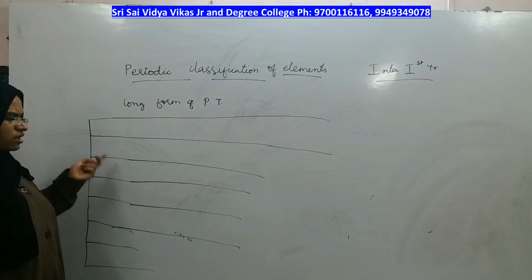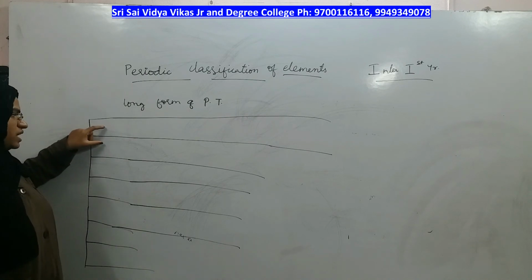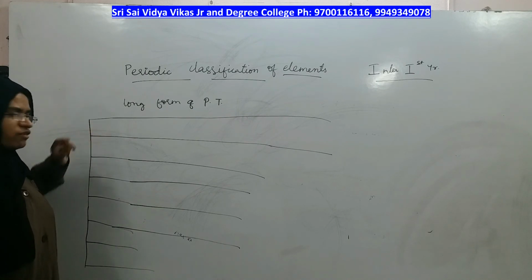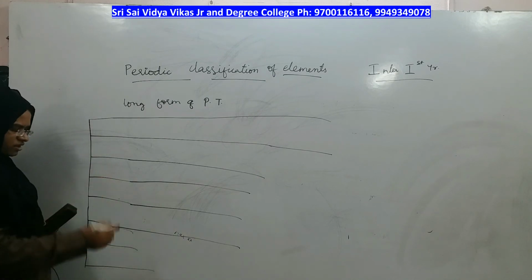There are 7 periods: first, second, third, fourth, fifth, sixth and seventh, right?